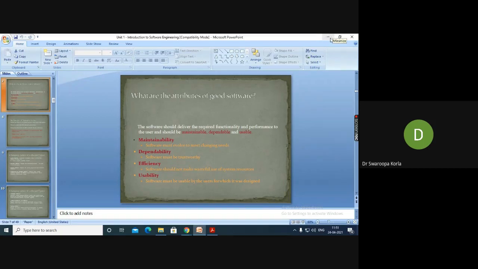As I told you already, we don't have common characteristics for all kinds of software systems. Depending on the hardware and the platform and technology on which you are developing, the characteristics will differ. But these are a few common characteristics we discussed.